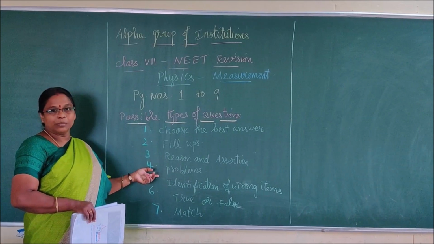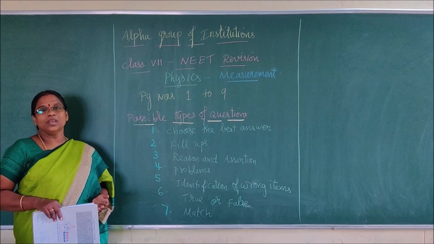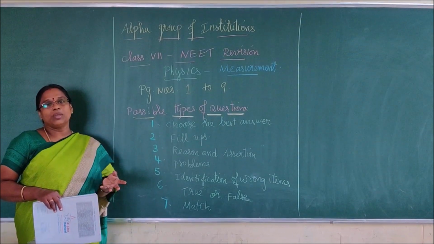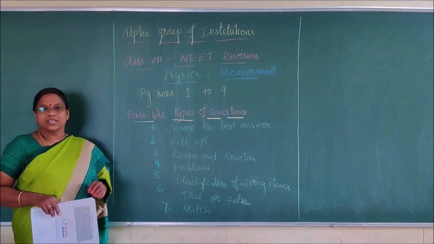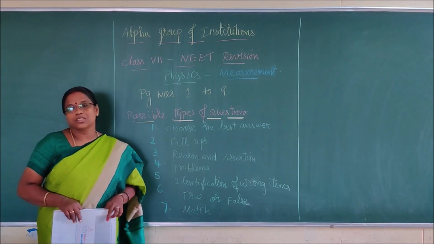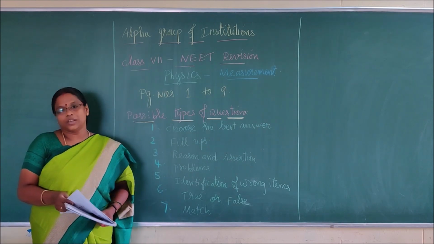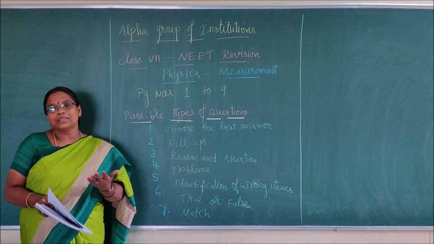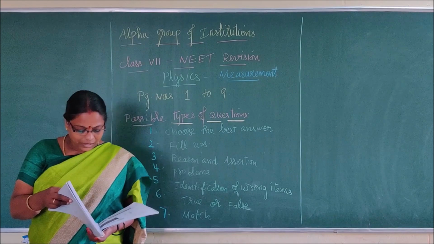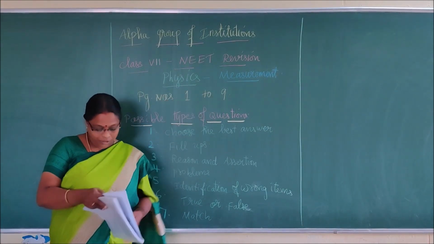Then problems, numerical problems. And a group of items or statements will be given. In that you can identify the wrong items. Or wrong items will be given, you can identify the correct answer. I will give you an example for that. Then as usual, true or false, match the following, right? Now these pattern of questions I will fit into your textbook concepts as and when I explain that to you. Right? Now take your textbook, children. The portions comprise from page number 1 to 9. Okay? So take your textbook.